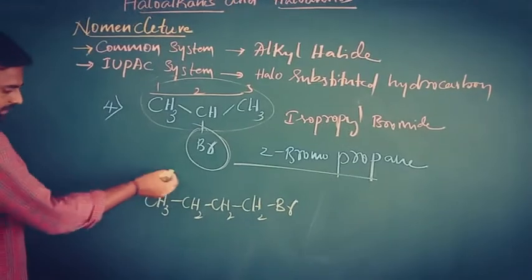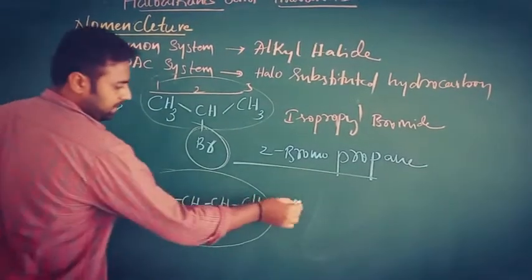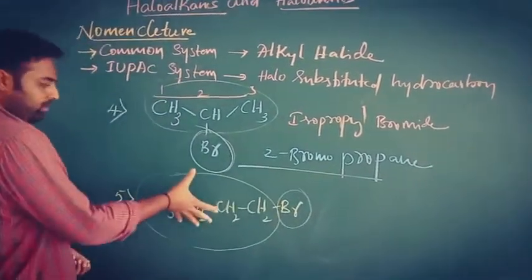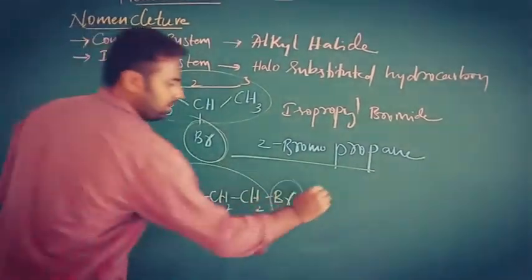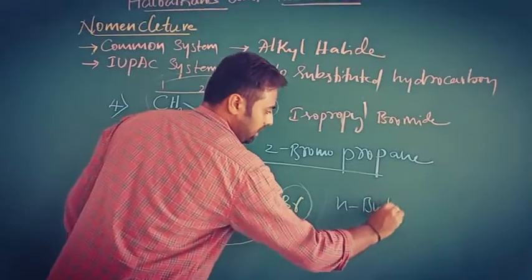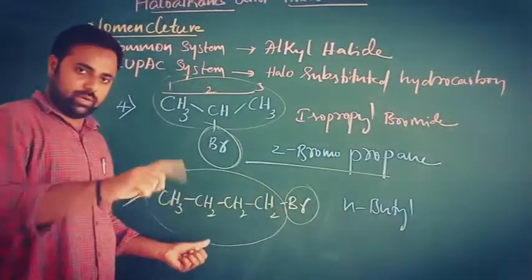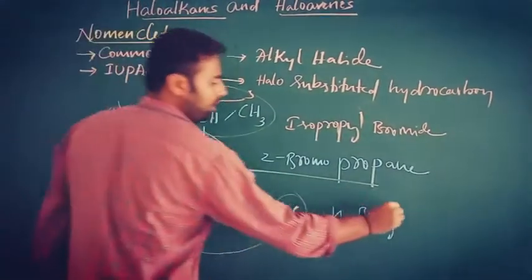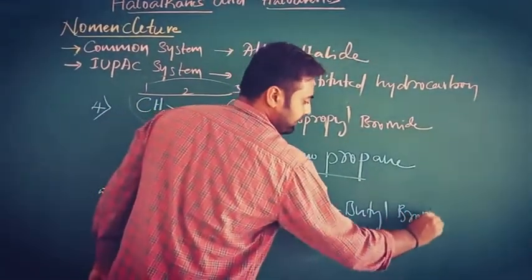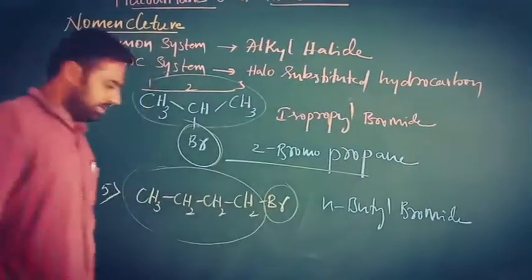This is the alkyl group and this one is the halide group. 4 carbon atoms are there, that means butyl, that is n-butyl. So for more than 2 or 3 carbons we have to use n, meaning normal. n-Butyl bromide. This is the common name.